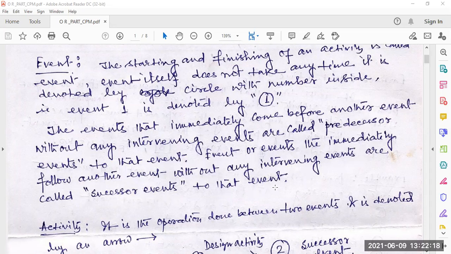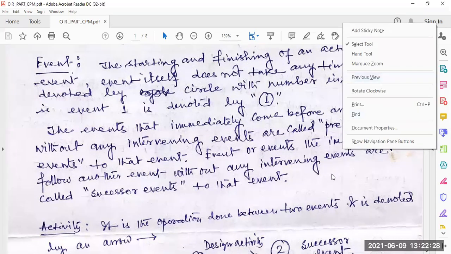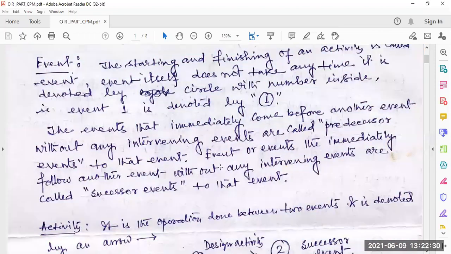So what is the successor event? Event or events that immediately follow another event without any intervening event are called successor events to that event.